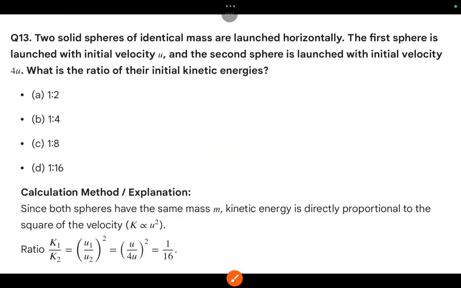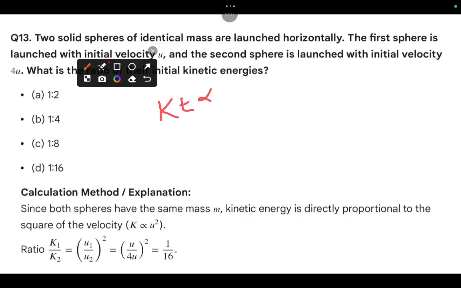Okay, 13th one. Two solid spheres of identical mass are launched horizontally. The first sphere is launched with the initial velocity u, and the second sphere is launched with the initial velocity 4u. What is the kinetic energy ratio? Obviously we know very well, kinetic energy is proportional to v square, half mv square. That means KE1 by KE2 is equal to V1 square by V2 square.